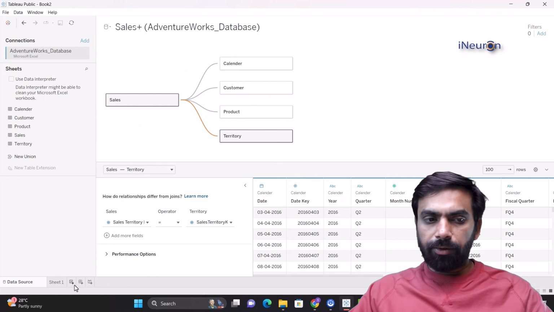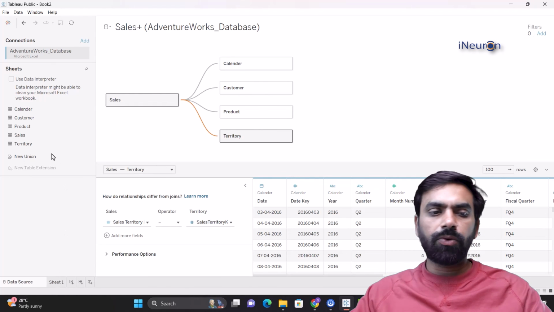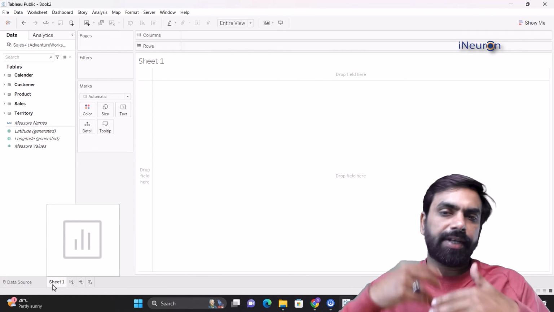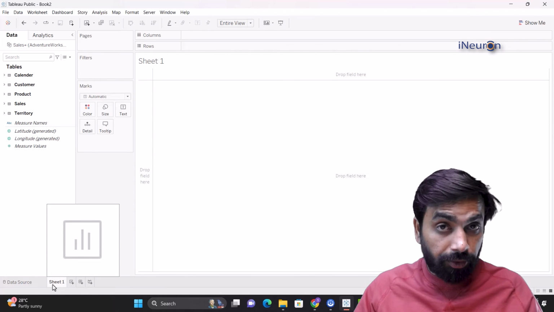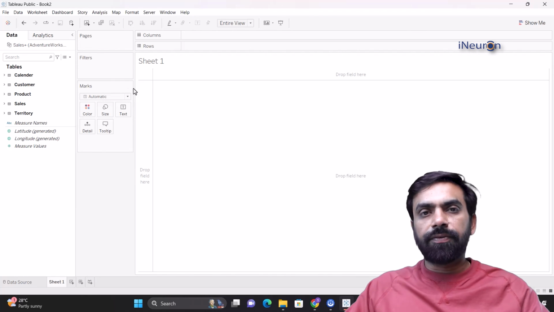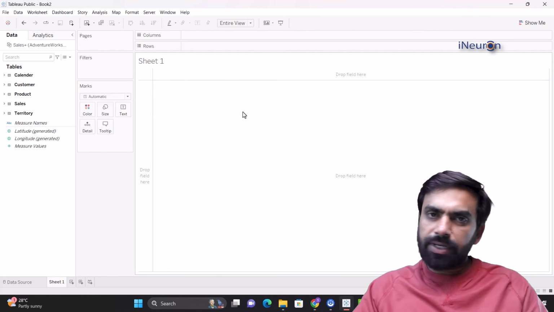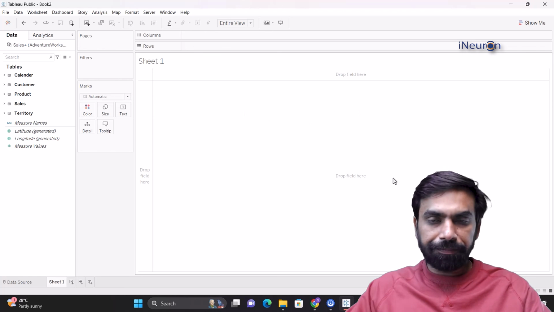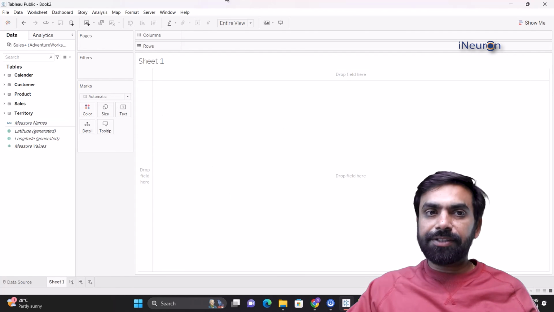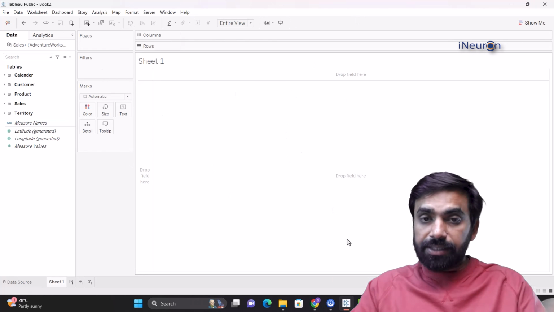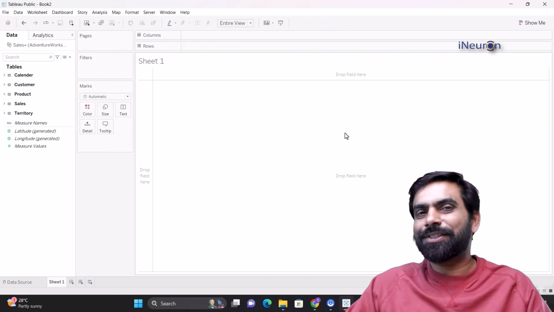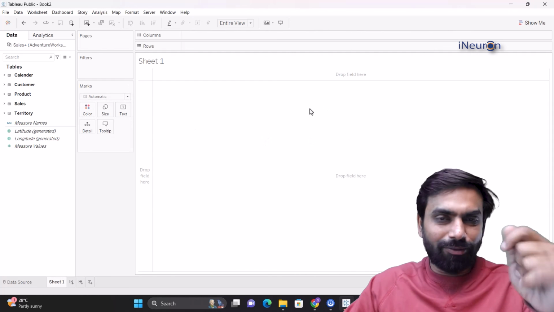Now, once we do data modeling, we are all set to go for visualization of the data. And then once we visualize, once we create the dashboard, once we create the storyboard in Tableau, then we can think about sharing the work with other people as well, inside the organization or outside the organization, right? So let's move on to understanding the Tableau pane in the next video. Let's understand what this pane is, which part of this is my playground, which part is the supporting part, all that kind of stuff will be seen in the next video.